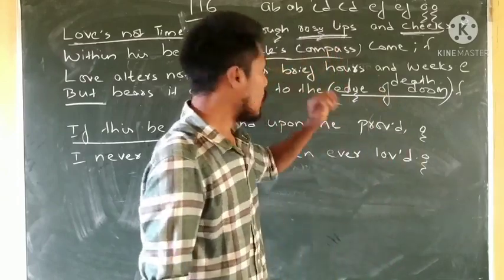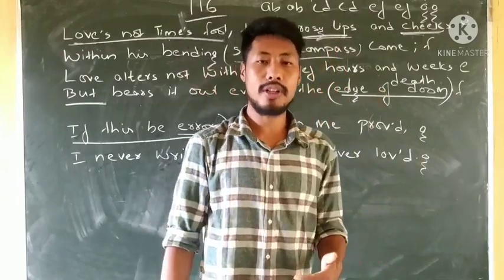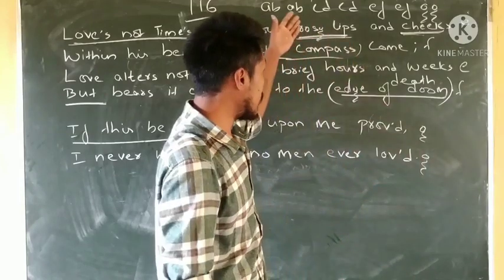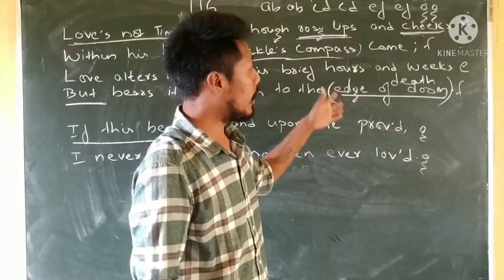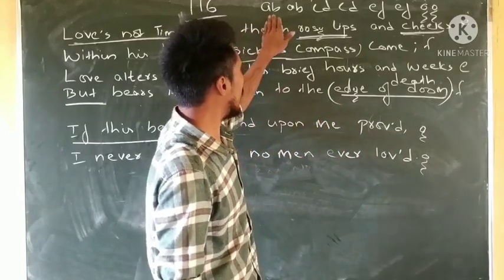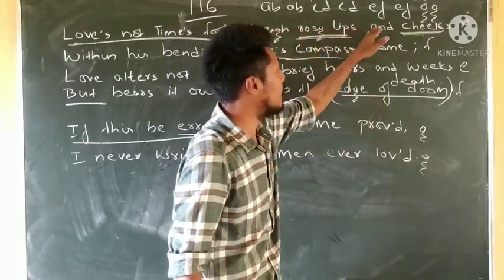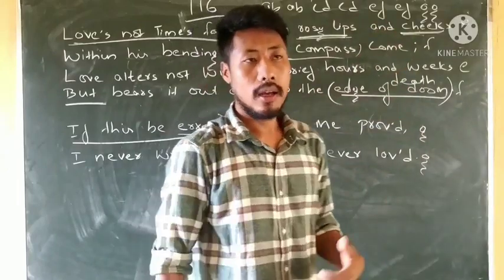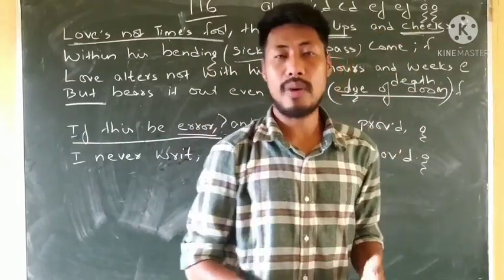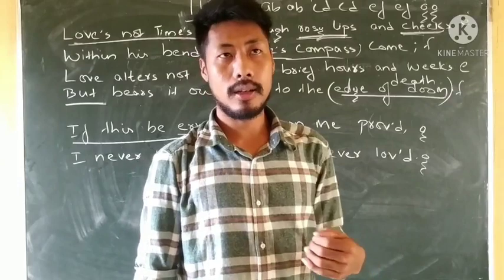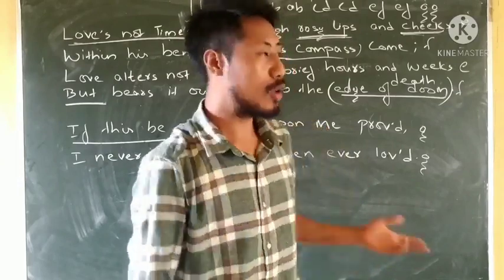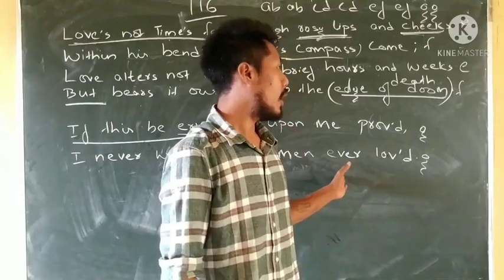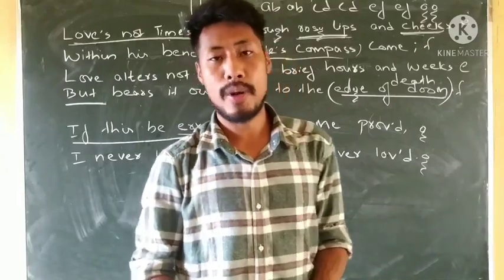Now we can find here the octave, which I have already explained in the first video, and this is the sestet, 6 lines, having 4 plus 2. We can find the rhyme scheme to be A B A B, C D C D, E F E F. The literary devices used here are alliteration, metaphor, and personification. This is all about The Marriage of True Minds.